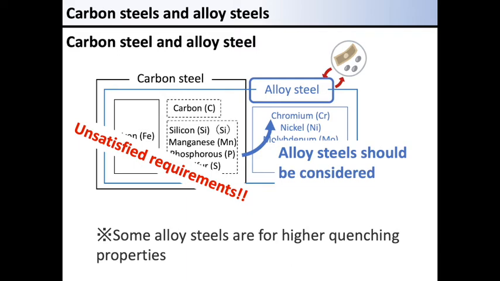This is because they have better quenching property than carbon steel. Quenching property is the variation of the quenching depth based on the material sizes. Normal carbon steels have slower cooling speed, especially with larger size that have larger heat capacity. In other words, quenching does not reach the center of the material. In contrast, with alloy steel, quenching can reach the center compared to carbon steel.